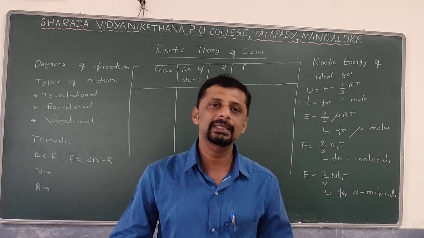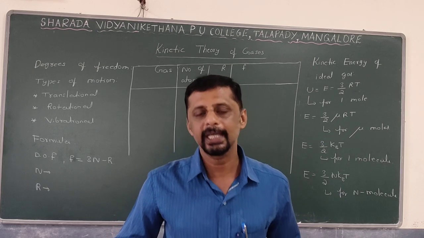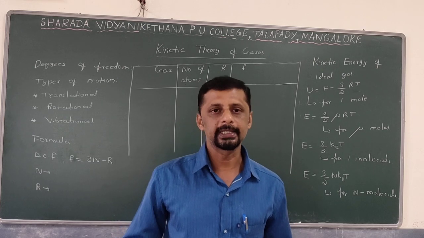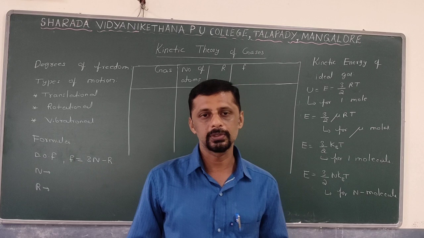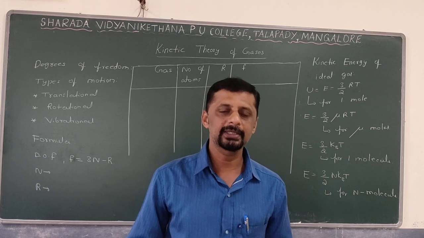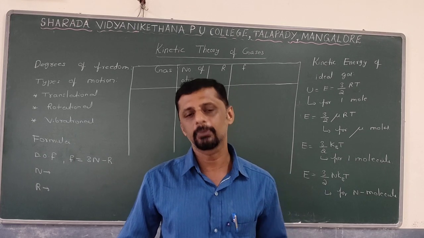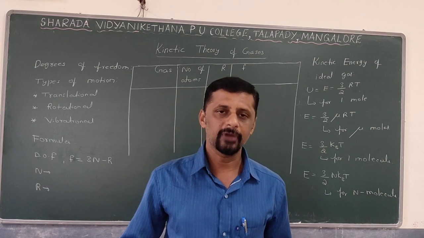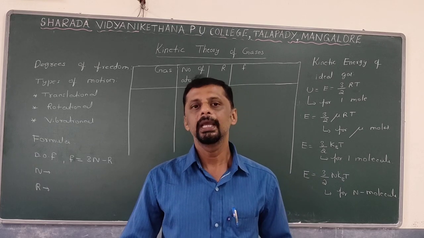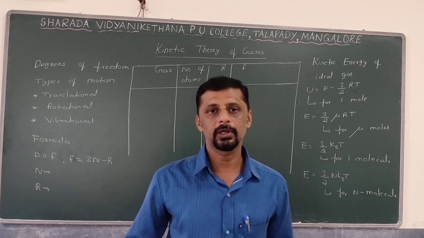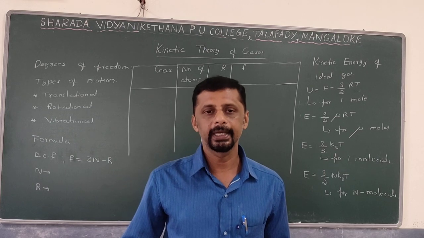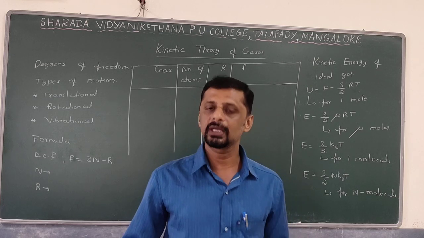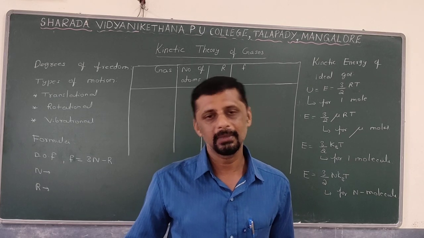Therefore, P = 1/3 ρ v_rms² is the expression for what? Pressure exerted by the ideal gas. The next one is the various speeds possessed by the gas molecules. Some gas molecules are moving with RMS speed, some with most probable speed, while some others are moving with average speed. RMS speed is defined as the square root of the mean of the squares of the instantaneous speeds of all the gas molecules. Most probable speed is the speed possessed by the maximum portion of the gas molecules, and the third type of speed is the average speed.